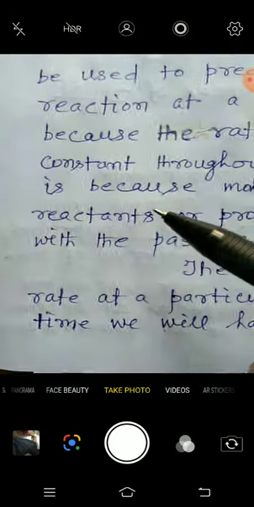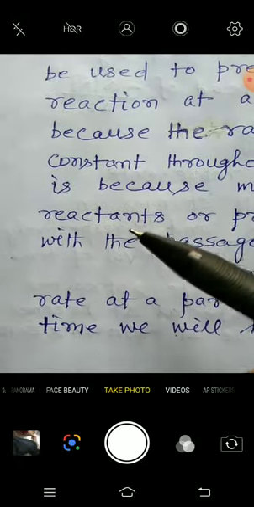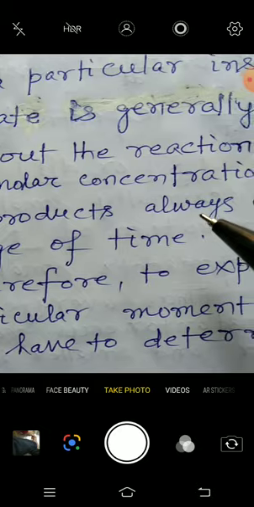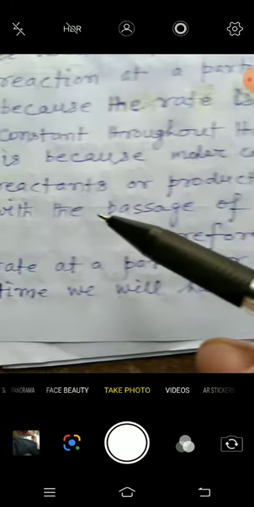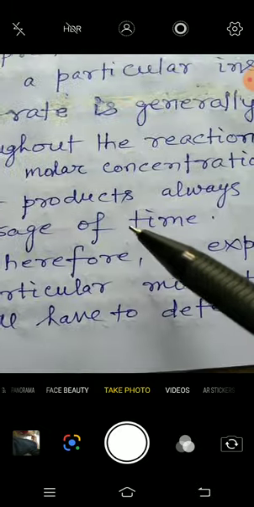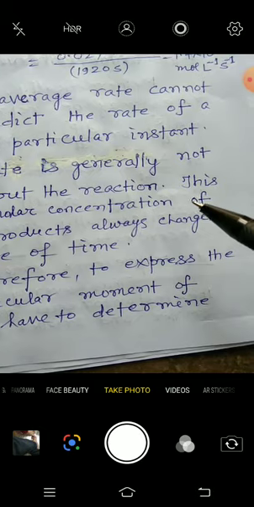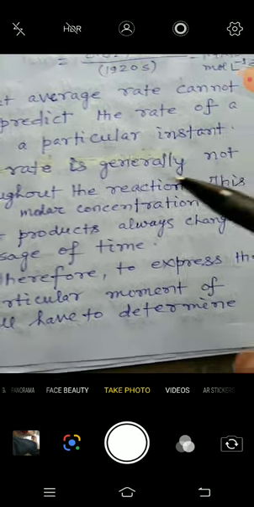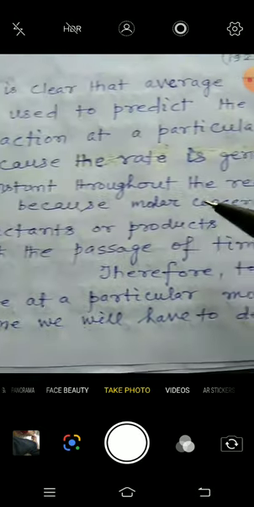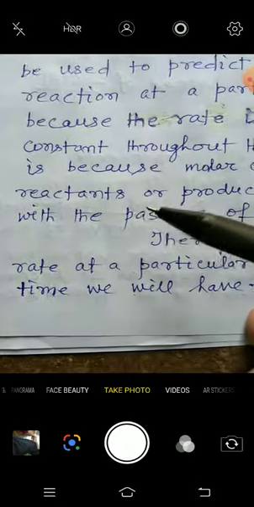This is because molar concentration of reactants or products is always changing with the passage of time. That's why the rate of reaction is generally not constant throughout the reaction.